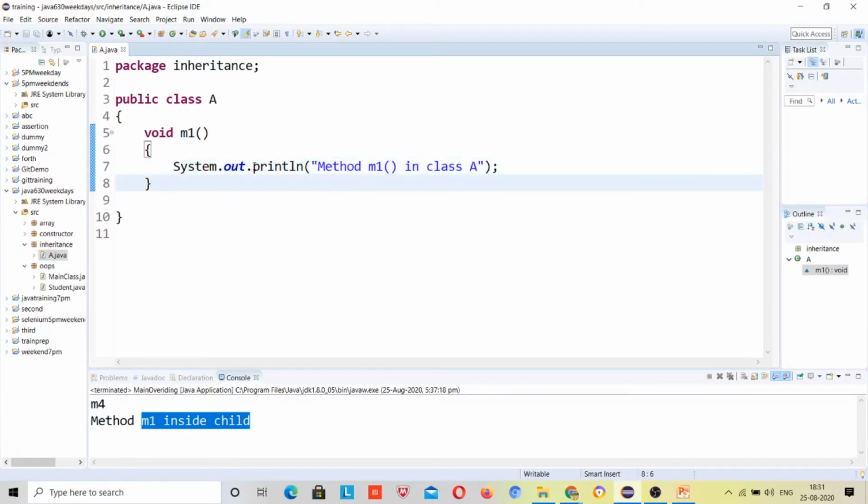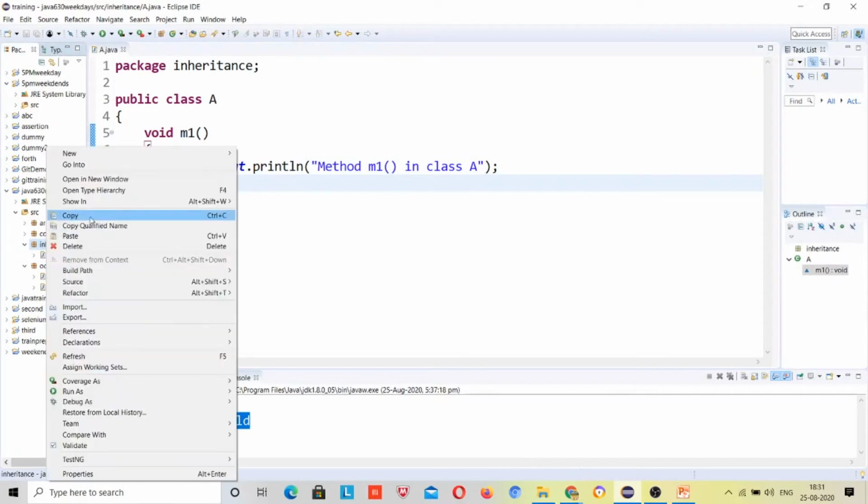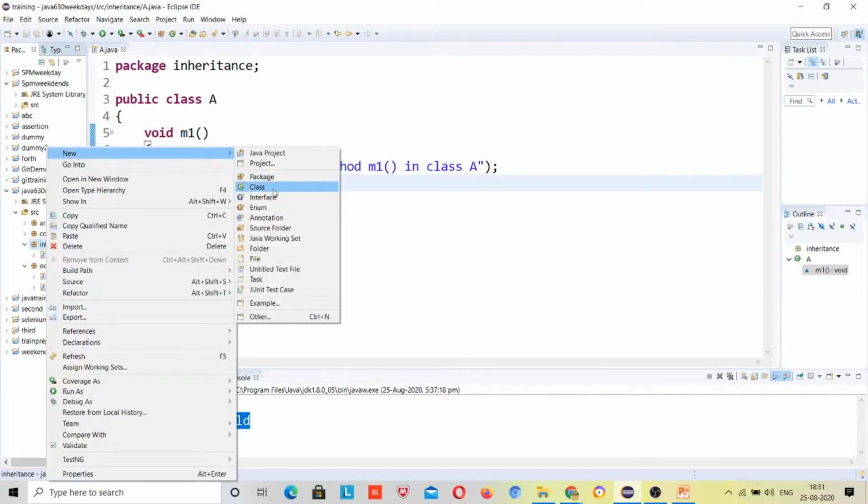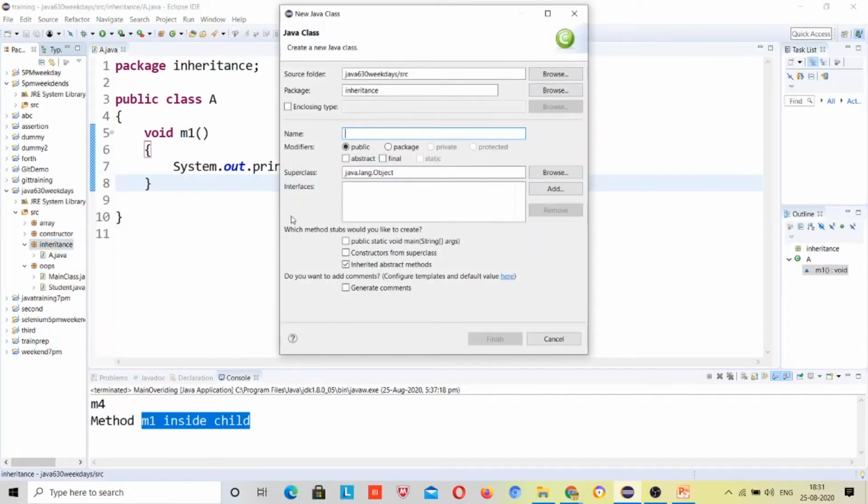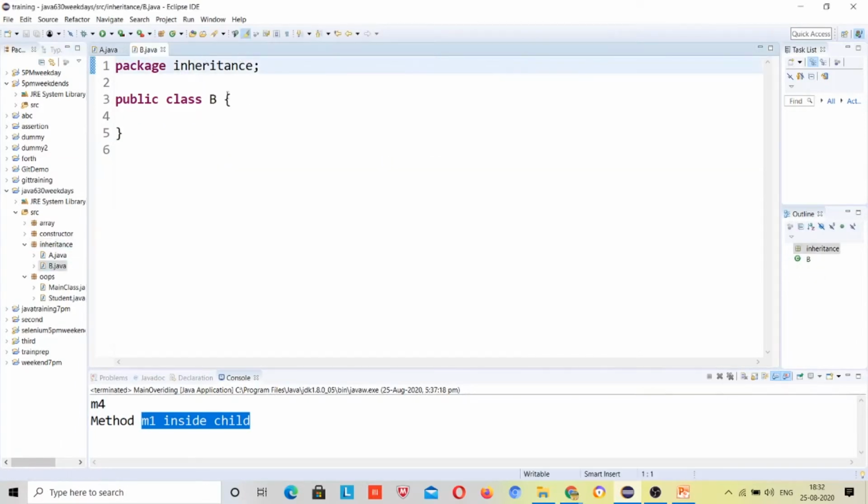Now I'll make another class inside this inheritance package, and this class B inherits class A, right? Void m2.